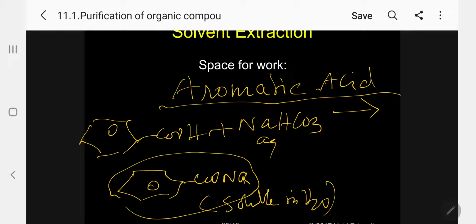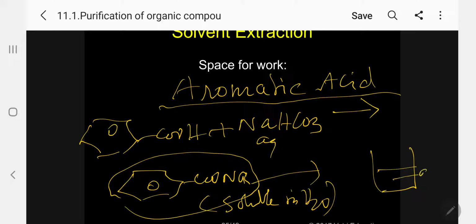What can you do now? I already showed you the apparatus, the separating funnel. The top layer is the ether solution and the bottom layer is the aqueous solution. In the top layer, naphthalene is present. In the bottom layer, sodium benzoate is present. Now collect the aqueous layer separately in a beaker.